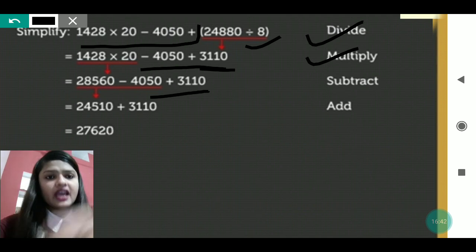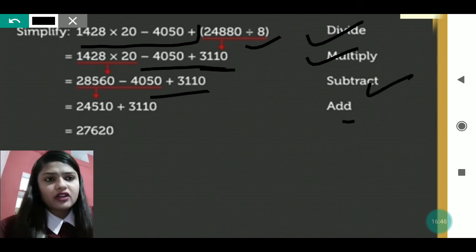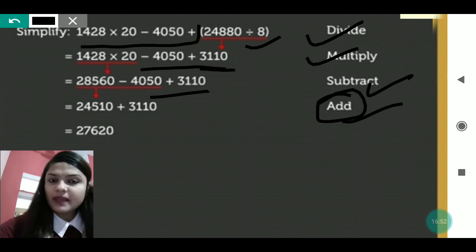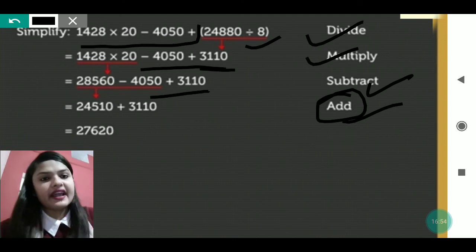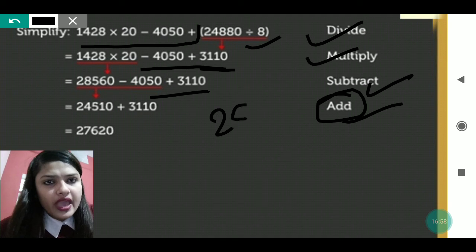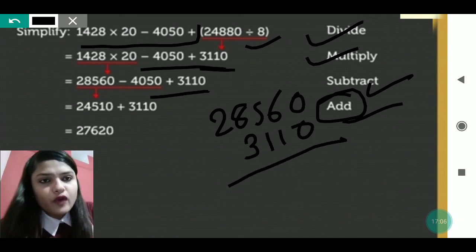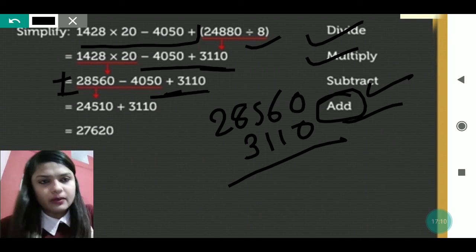Okay, now after this what do we have to do? Add or subtract we have to do. Yes, only these two are left, but we will do the addition here because after multiplication, addition used to come. So we will add here. Which two numbers will you add? We will add 28560 plus 3110, because before that also a plus sign is given, and before this no sign is given. So it is a positive number.